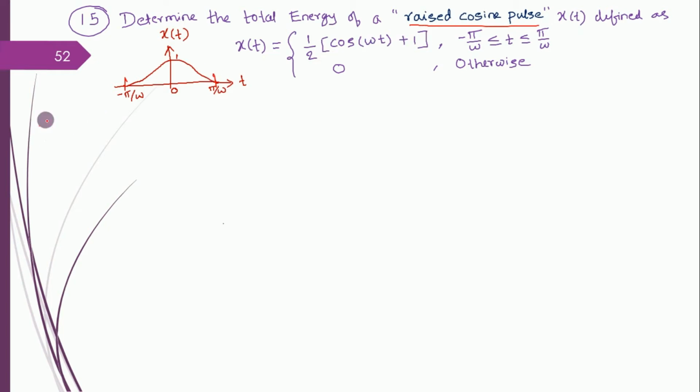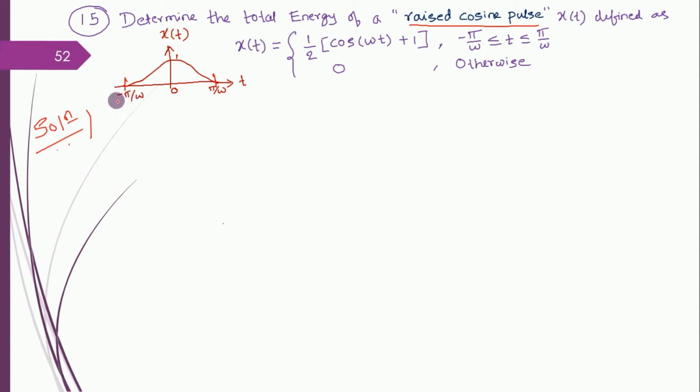Okay, so let me solve it. Simple. They have already mentioned energy, which means it is an aperiodic signal. Raised cosine pulse is an aperiodic signal. Cosine pulse is periodic, but raised cosine pulse is aperiodic because it does not exist beyond this. Post pi by omega, for any value of t, your signal is 0.